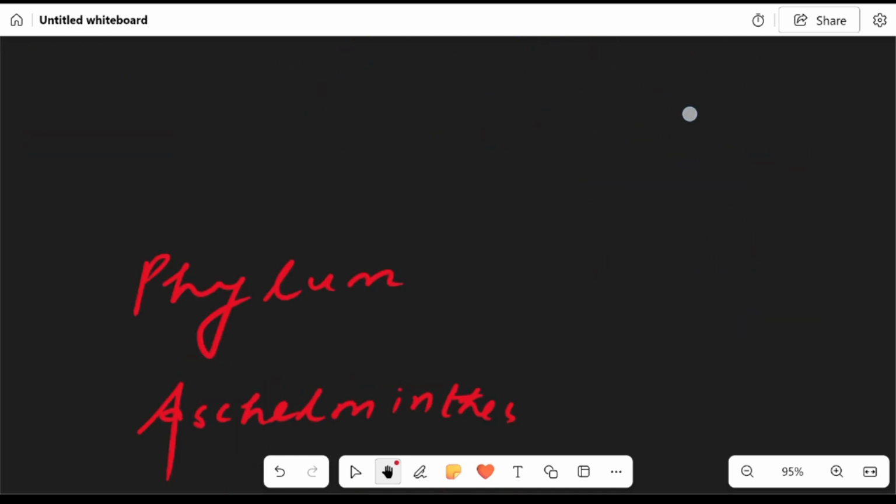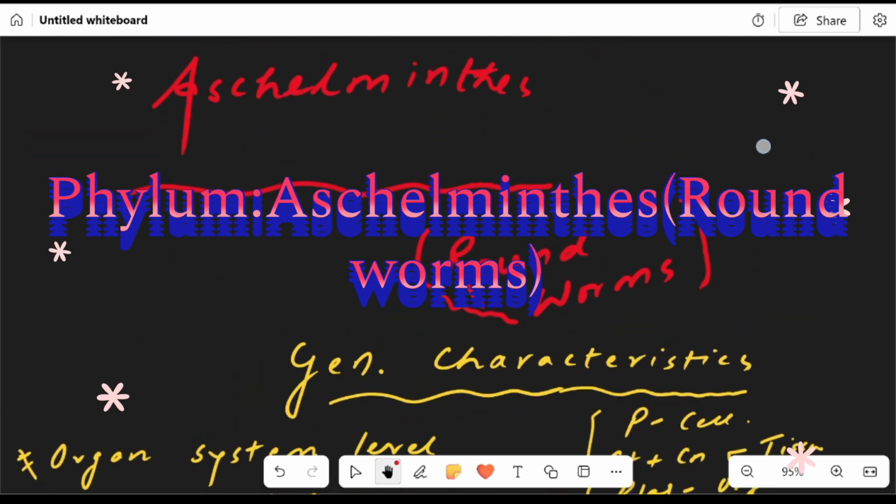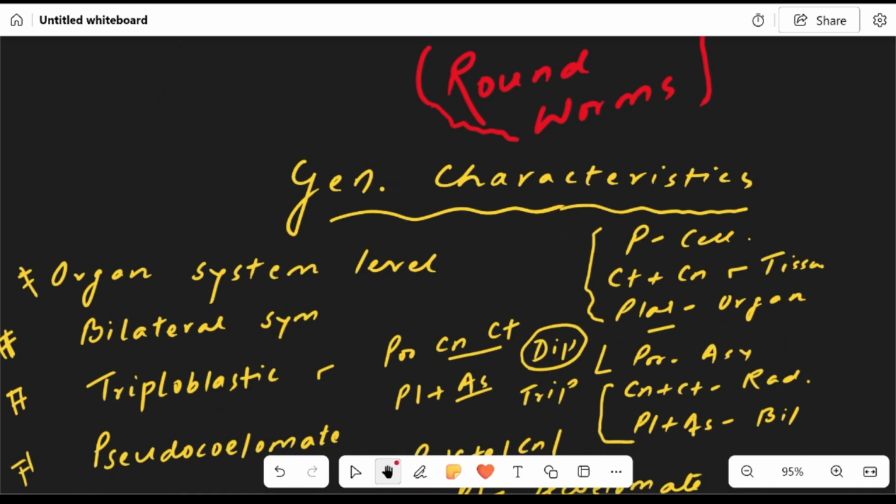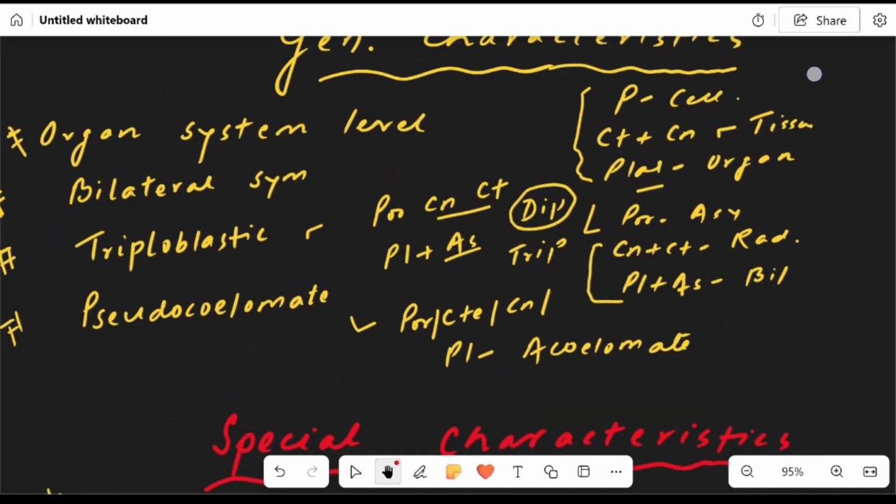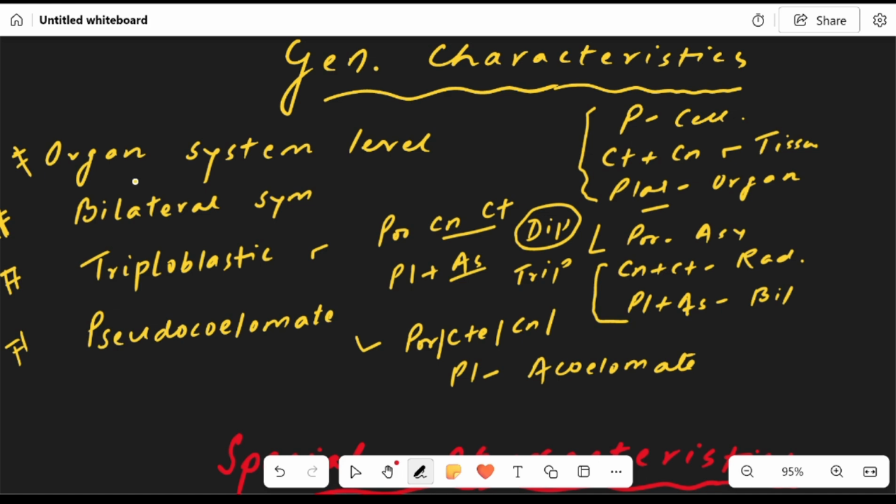Now let us turn our gaze to another phylum, Aschelminthes, which is known as roundworms. So what are the general characteristics of Aschelminthes? Here we have the organ system level. Porifera cellular, Ctenophora and Cnidaria tissue level, Platyhelminthes organ level. But here we have the organ system level, that is a complete one. It is also bilaterally symmetrical. Porifera was asymmetrical. Ctenophora and Cnidaria were radially symmetrical.